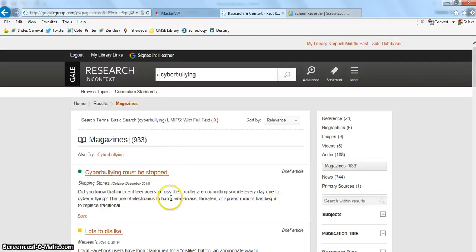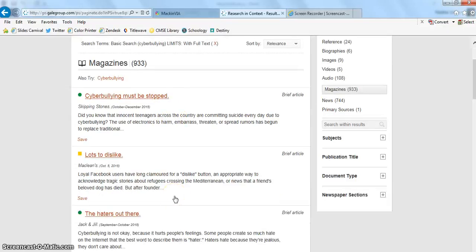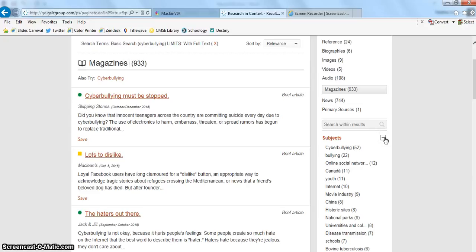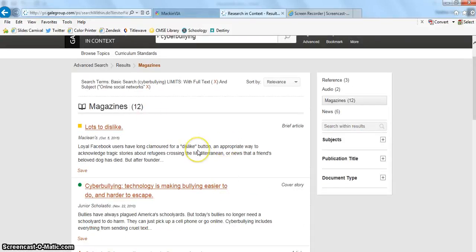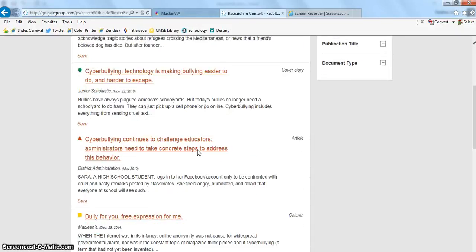Well, there are still over 900, so I'm going to do a little bit more filtering using these options on the right. I'm going to use the subject filter, and let's say I want articles that just mention online social networks in cyberbullying. So I click there, and I have 12 magazine articles that I can look at more closely.